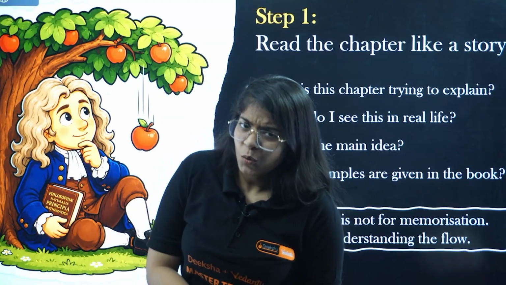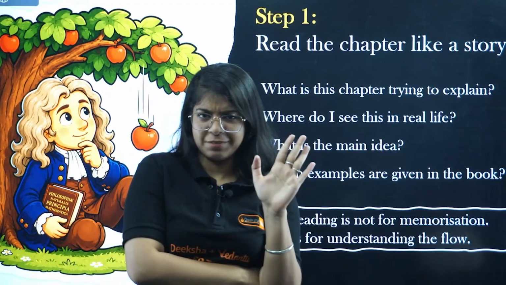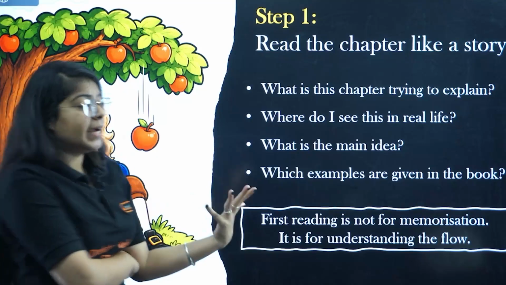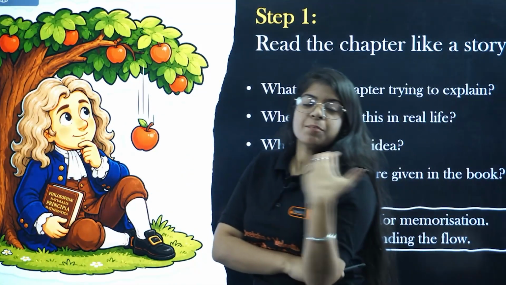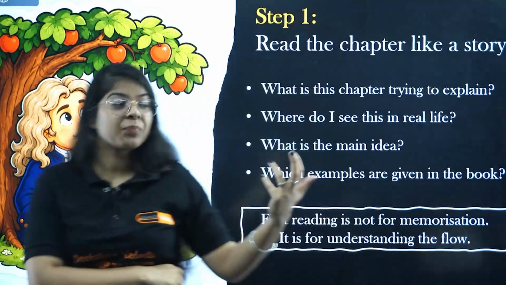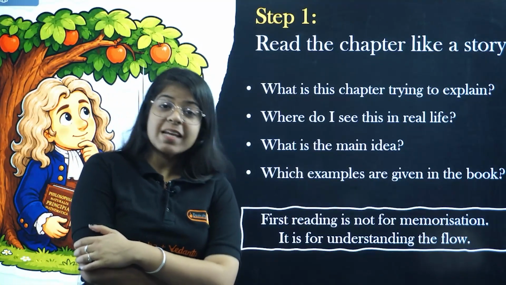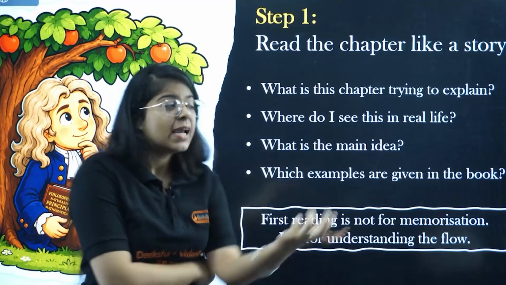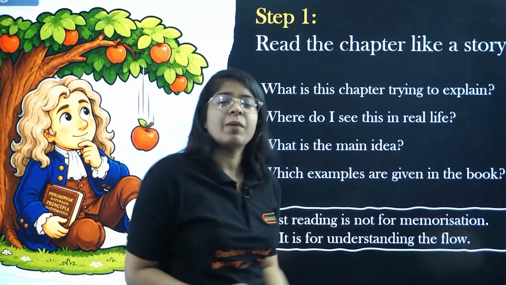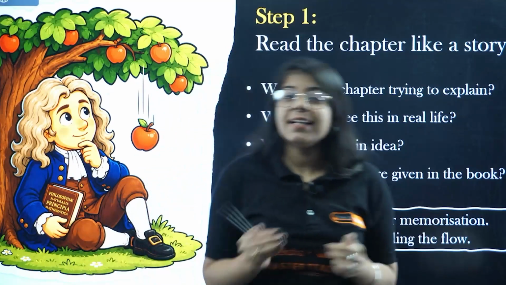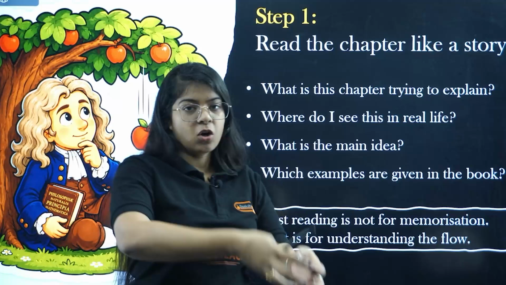And bacha, I know you want to be a thinker. We should at least have common sense, right? Then what is the main idea? What does this particular chapter want me to learn? What is the main idea behind this whole chapter? And which examples are given in the book? Because examples are very important, and that is exactly how you relate. I asked you to relate it to real life, but there are so many examples that you might not be able to think of them all. That is why there are examples given in NCERT, which help you relate that particular concept to real life.